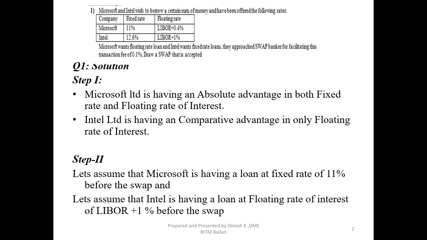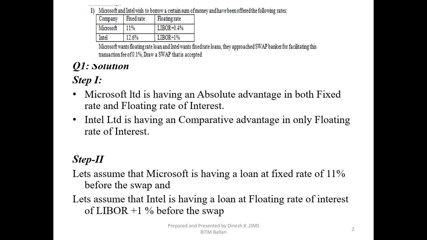For companies Microsoft and Intel, the fixed rate is given: Microsoft can borrow at a fixed rate of interest on its own at 11%, whereas Microsoft can borrow at a floating rate of LIBOR plus 0.4. Intel can borrow at a fixed rate of 12.6% and at a floating rate of LIBOR plus 1%. Okay, these are the given details.